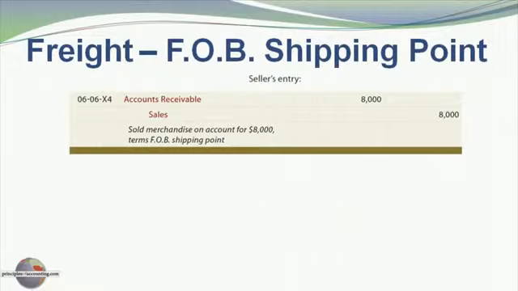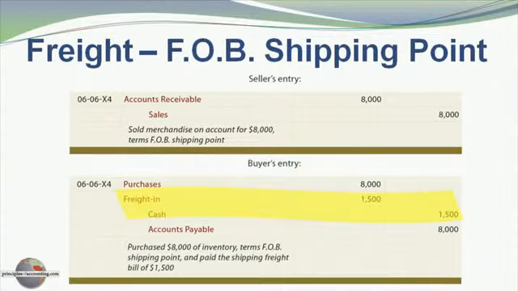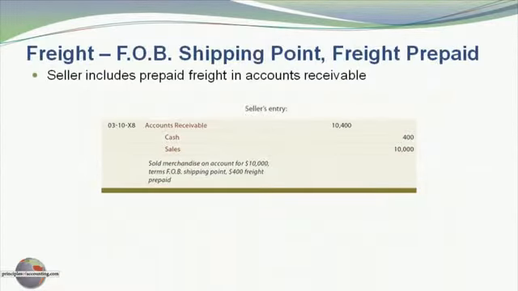If we turn this around and look at FOB shipping point, then we're going to have an $8,000 sale by the seller. They'll record the account receivable and sale. The buyer, in their compound journal entry to record the $8,000 purchase, will also record the disbursement of $1,500 for freight costs. If we have FOB shipping point, freight prepaid, it gets a bit more complicated.